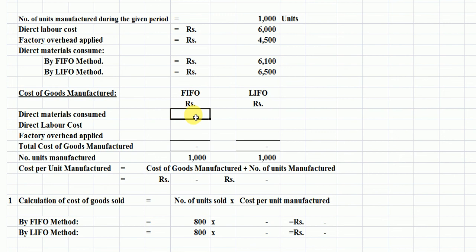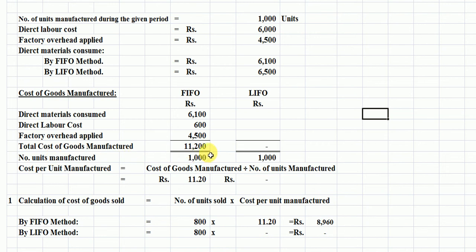Direct material consumed is 6100 rupees here. Students, direct labor cost is 6000 rupees. Factory overhead applied is 4500 rupees. Students, this is our total cost of goods manufactured, 11,200 rupees here.